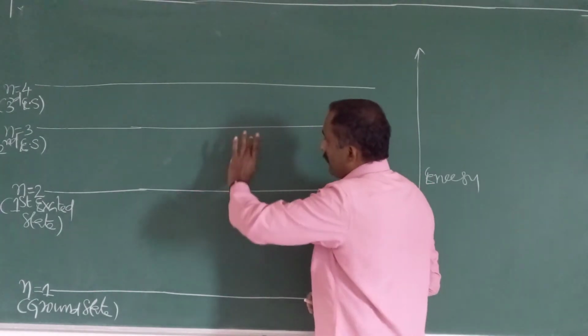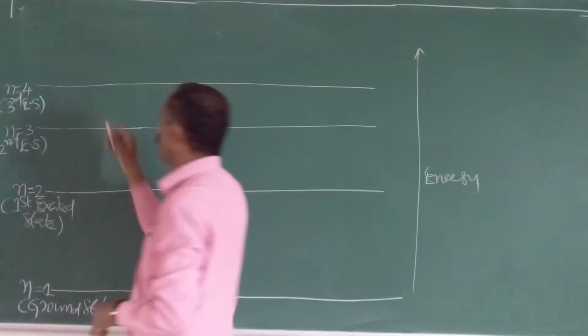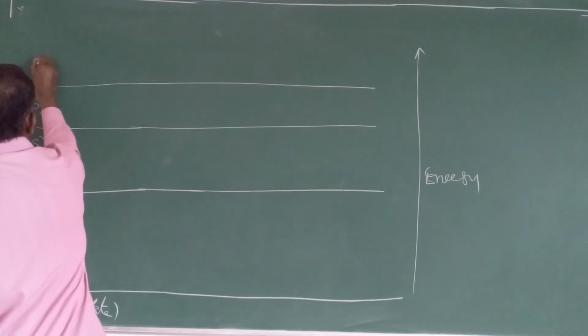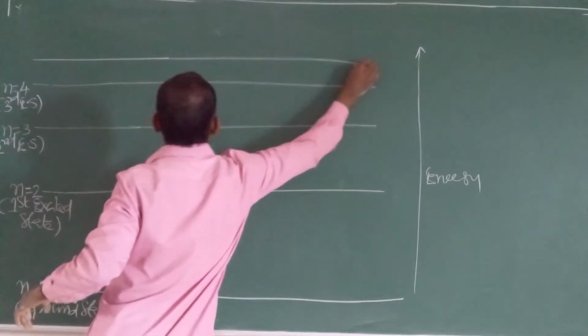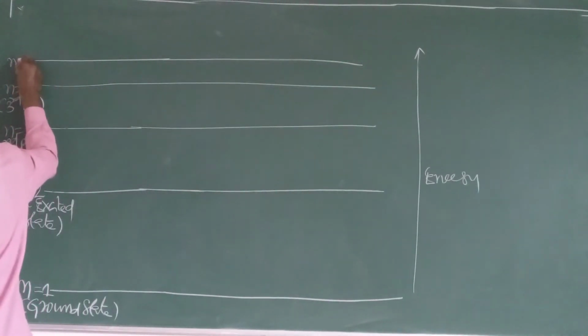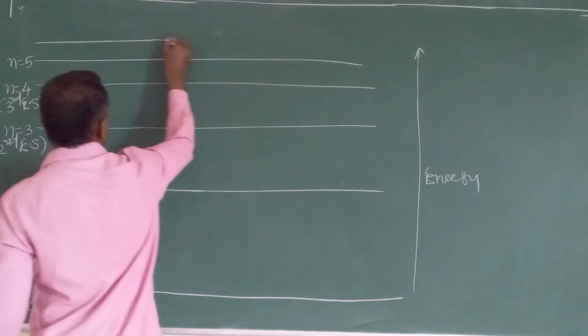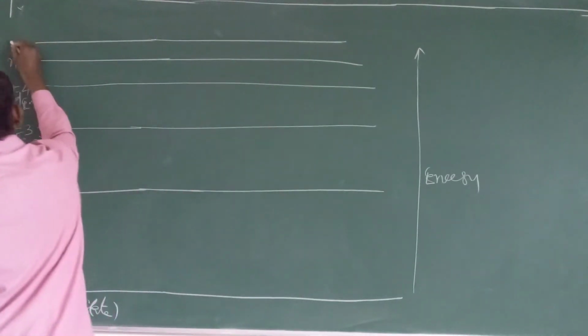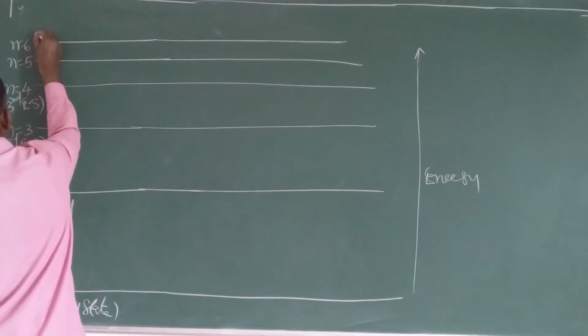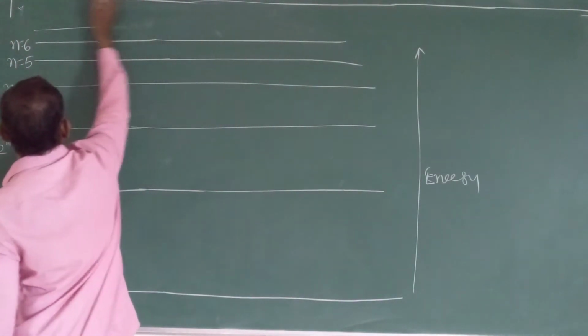Here more energy gap, less energy gap, less energy gap. This is n is equal to 5, the fourth excited state. This is n is equal to 6, the fifth excited state. Then n is equal to 7.